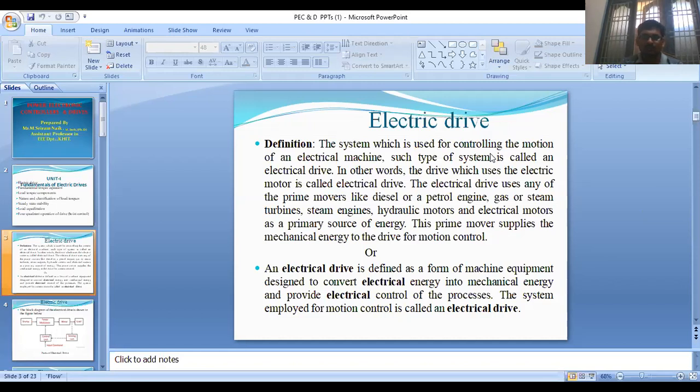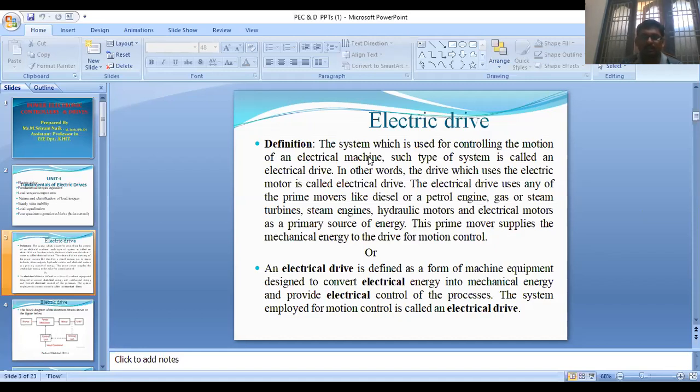Now coming to the definition of the electric drive: the system which is used for controlling the motion of an electrical machine, such a system is called an electric drive.